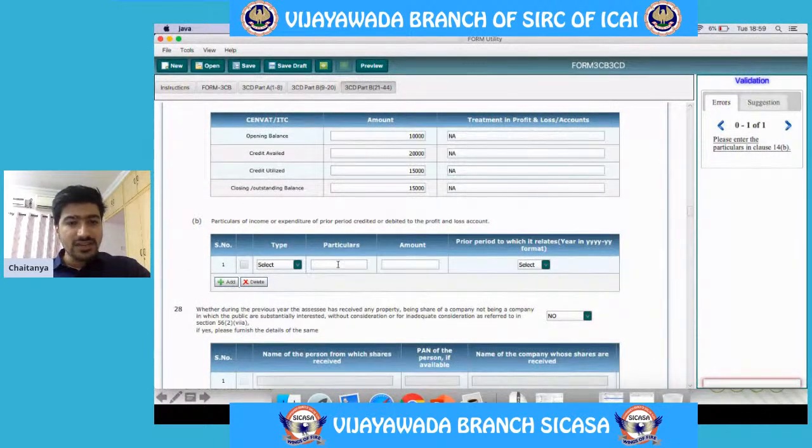And here, as I have told you, if there are any expenditures or incomes which are pertaining to the previous year, that is for the year before the current year, and if they are incurred in the current year, then those details are required to be given in this table.